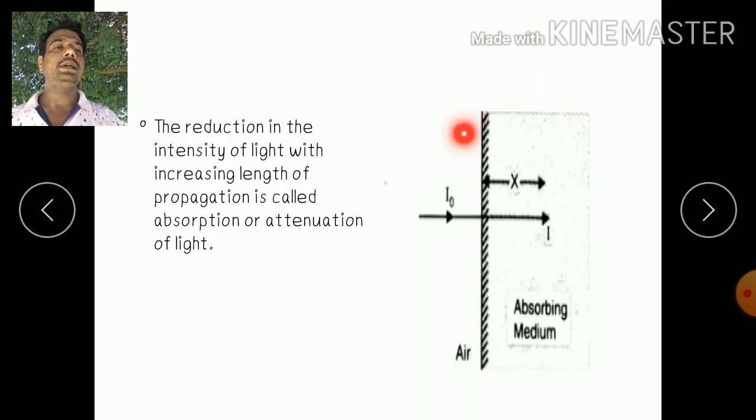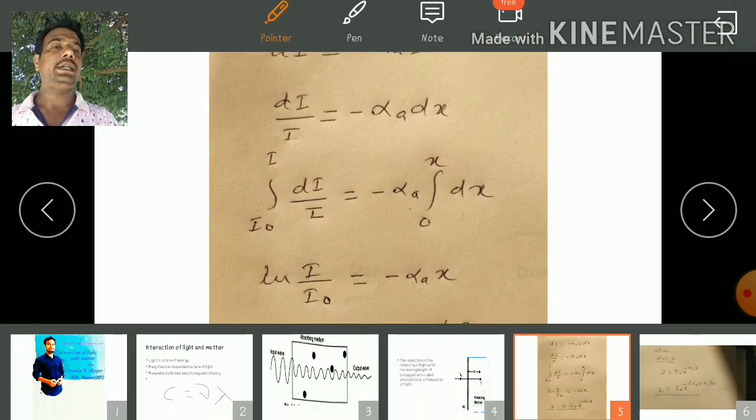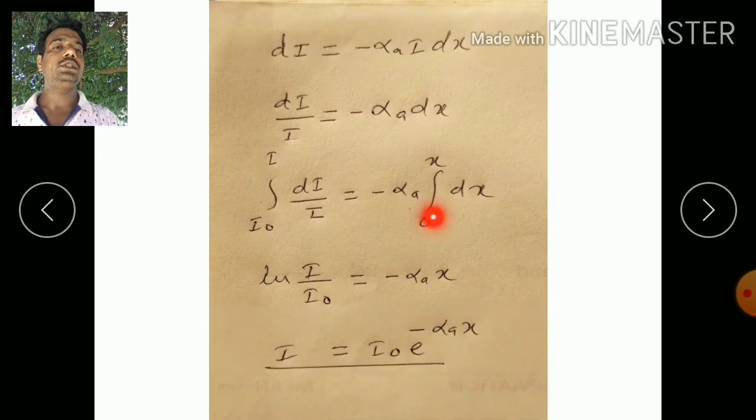If you see this diagram, our width is 0 here, and as we move from this side to this side, there is an increase in width. So the limits of integration are I0 to I, and 0 to x.